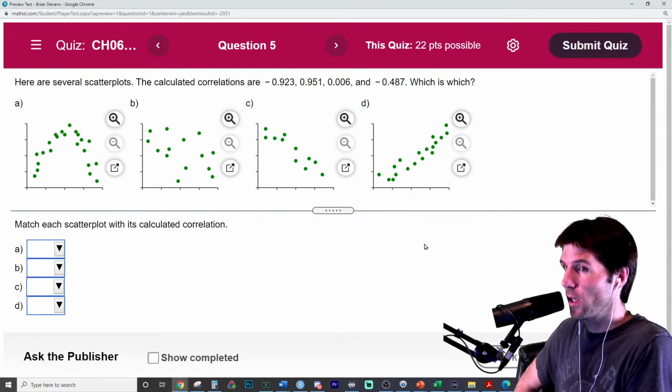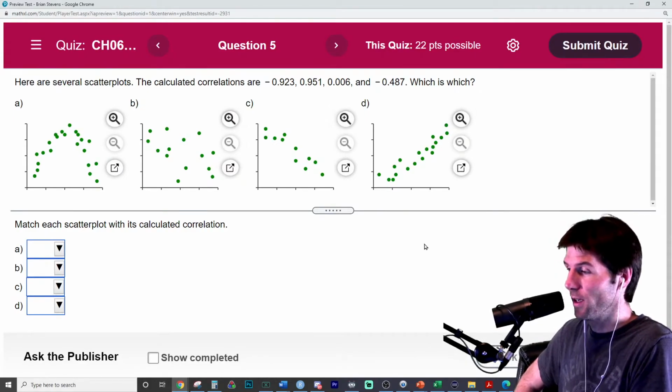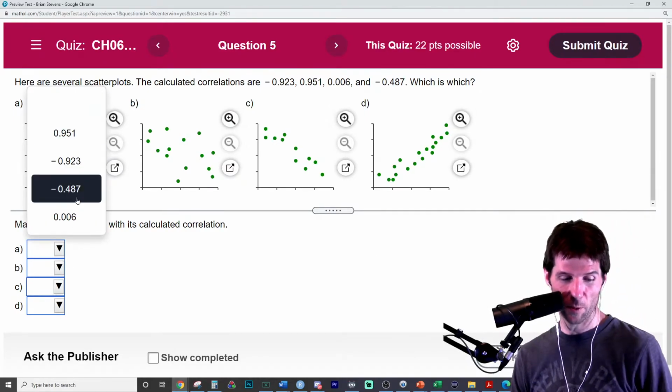So the weakest linear here would be what? And I'll do the remaining ones. Great work, Tiffany. A is the weakest. Great job. And we're reviewing right now.